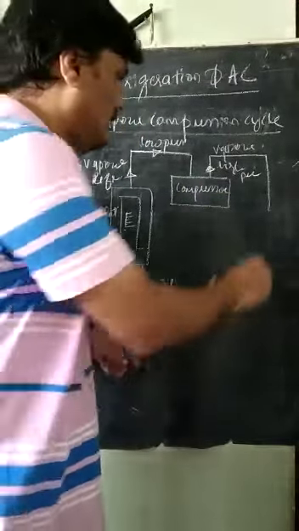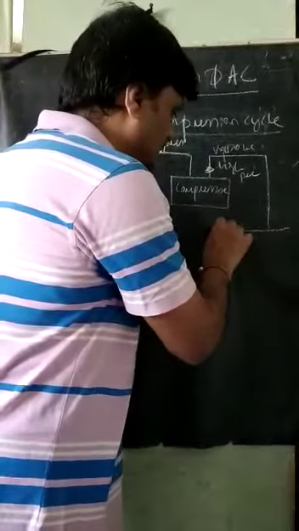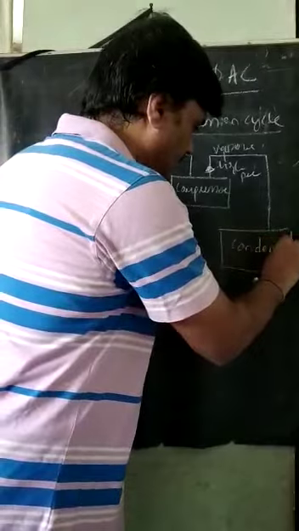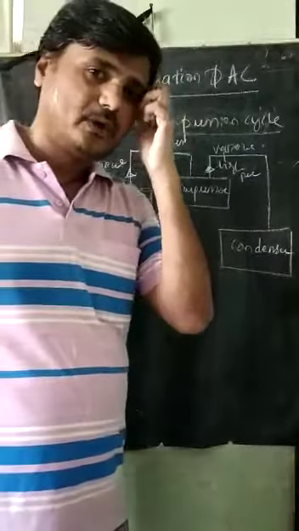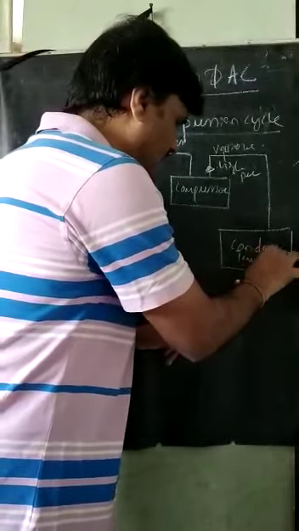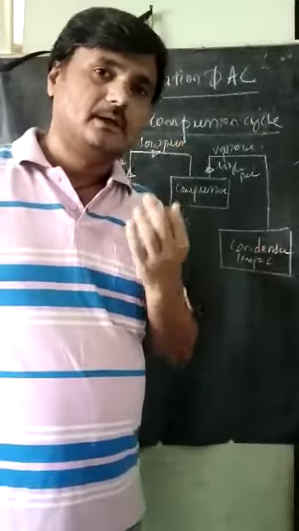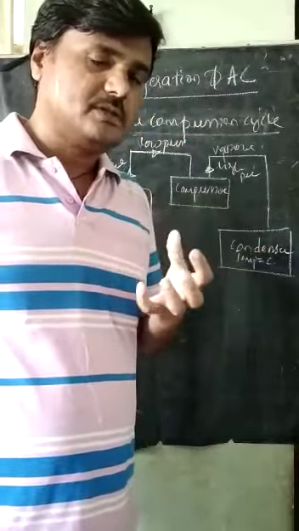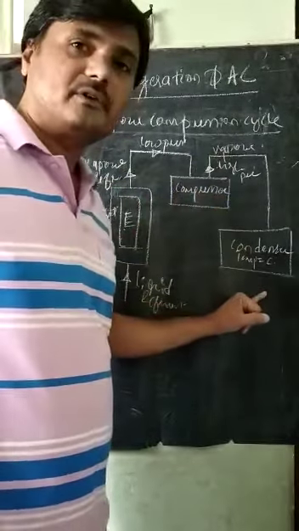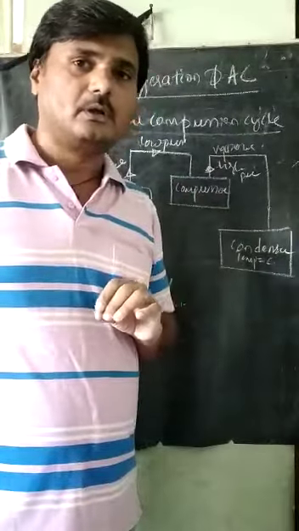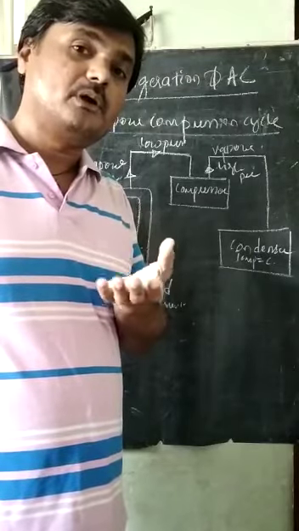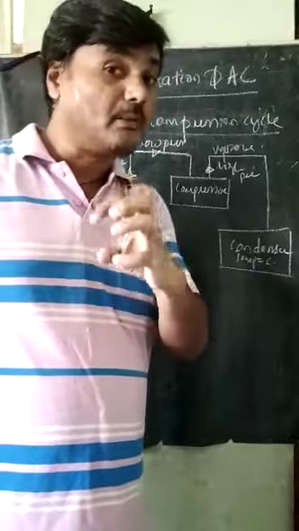Liquid refrigerant. It will go to another important element of this refrigeration cycle, called the condenser. What is a condenser? In the condenser, the temperature is constant, but the condenser is one type of heat exchanger. It converts the vapor to liquid refrigerant. How is this vapor converted into liquid? When the heat is removed from it.